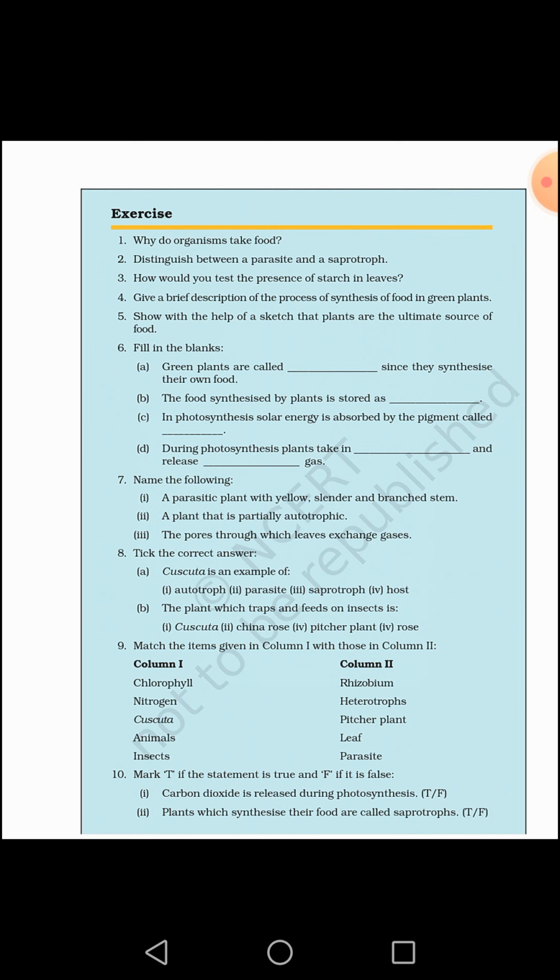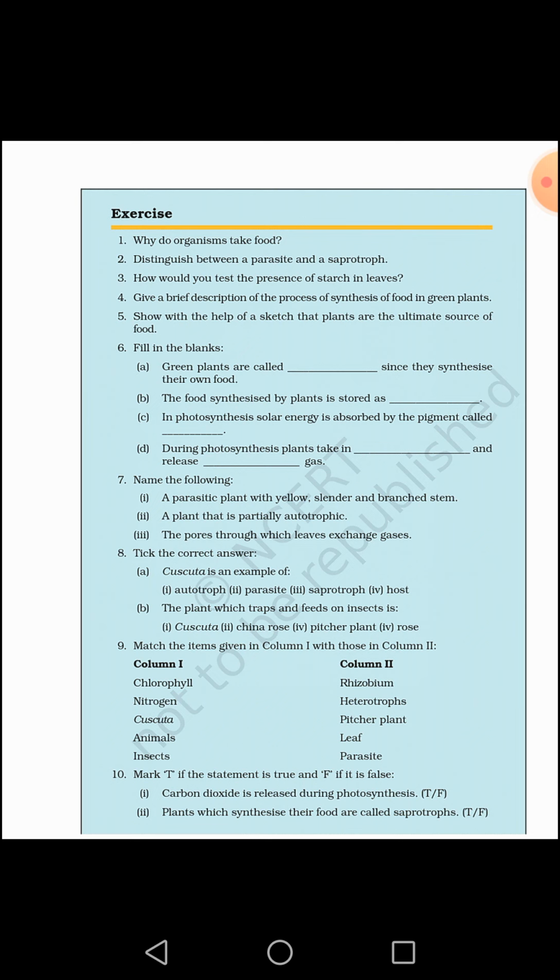In question number 5, show with the help of a sketch that plants are the ultimate source of food. For this we know solar energy is captured by plants which are called producers. Plants are eaten by herbivores, herbivores are eaten by carnivores, and all plants, herbivores and carnivores are finally on death decomposed by decomposers. So you will make a diagram of the sun, and then you can make a sun arrow.